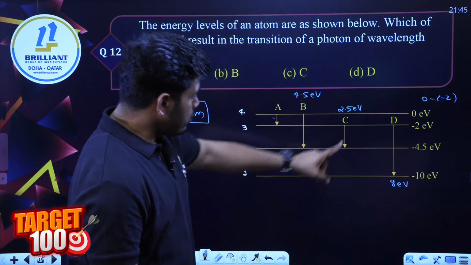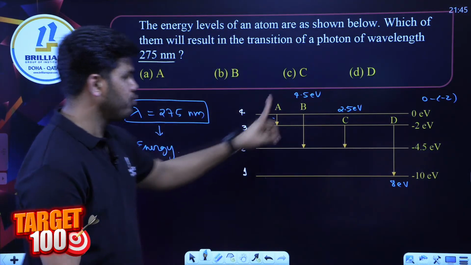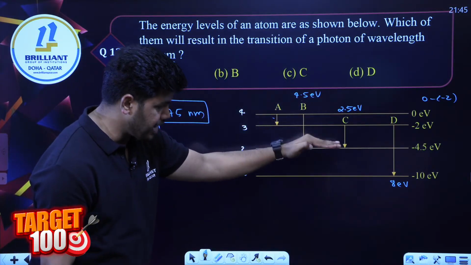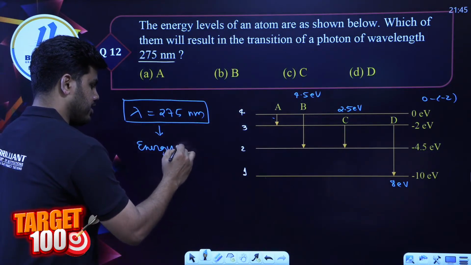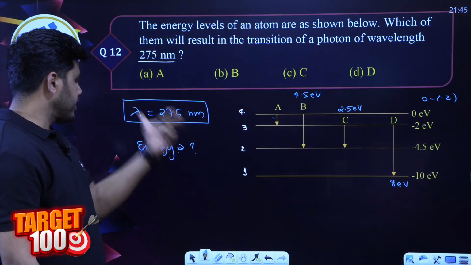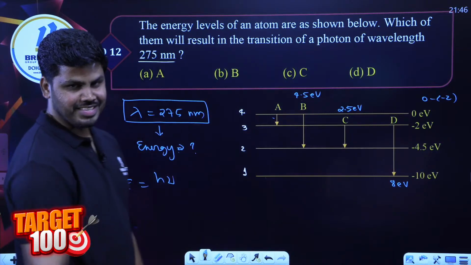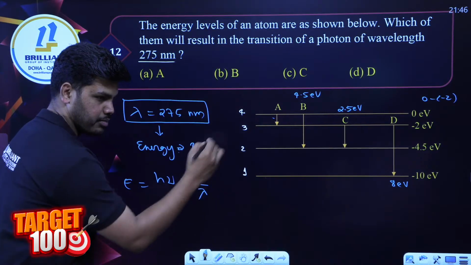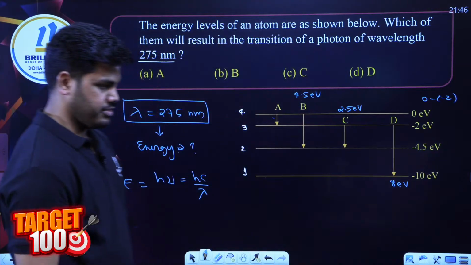So one of these energies is equivalent to this wavelength. You are asked to find which transition emits radiation with this particular wavelength. As I told you, we will find the energy of this radiation, then cross check the options. That's the best way of doing it. How will you find the energy of a radiation? If you know its frequency, it is h nu, but frequency is not given, it is wavelength, so hc by lambda.